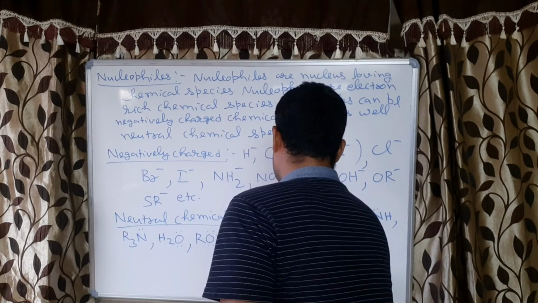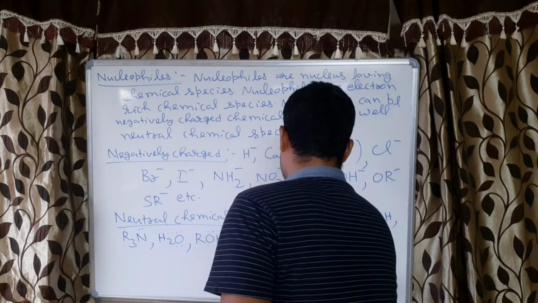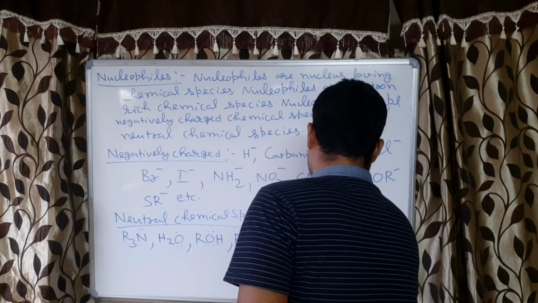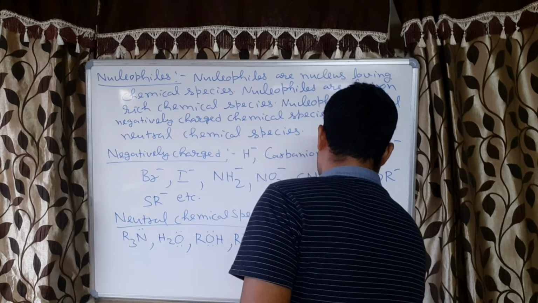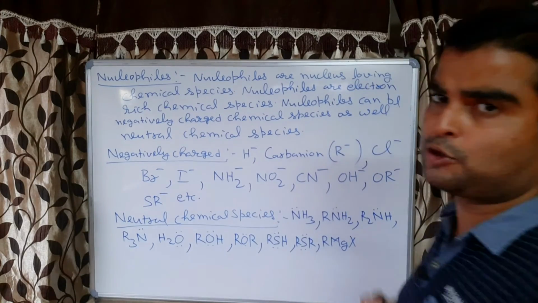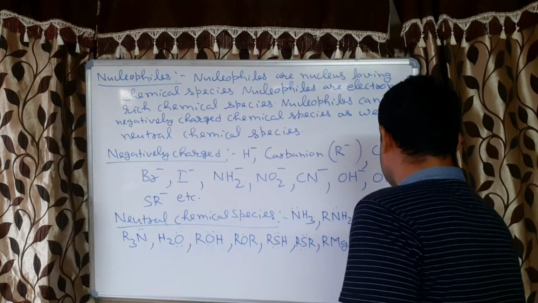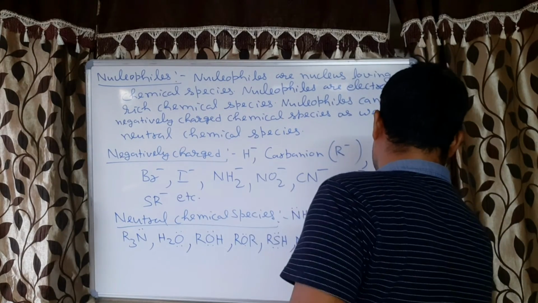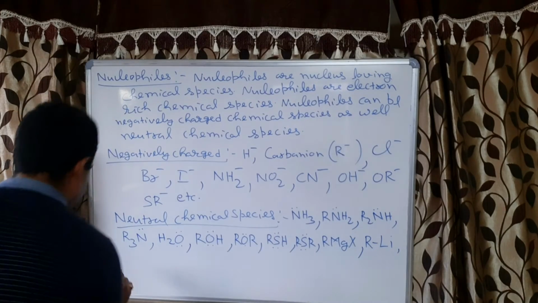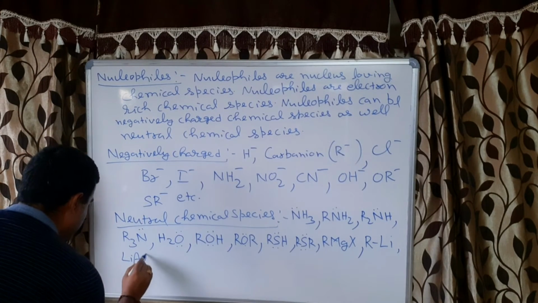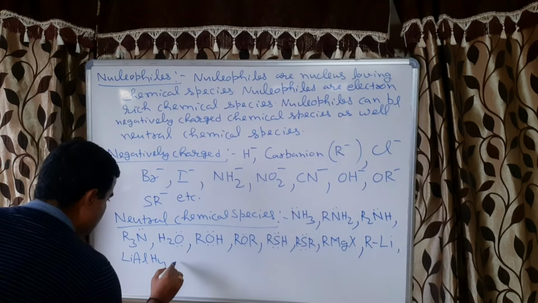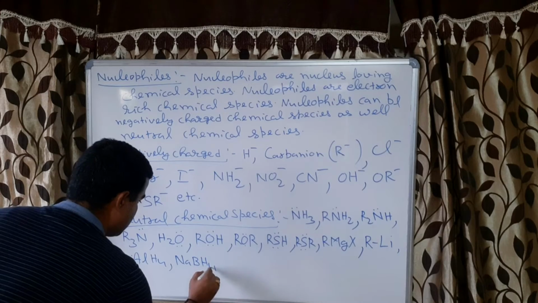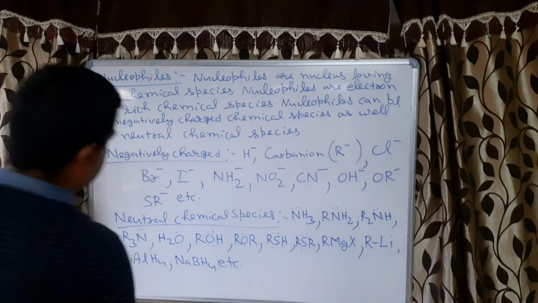RSH, RSR, RMgX, X means halogen, correct? RLi, LiAlH4, NaBH4, etc. Many examples are there.